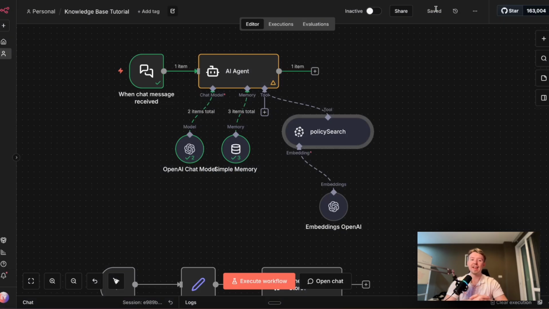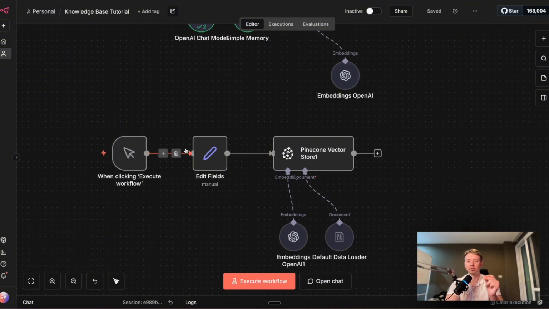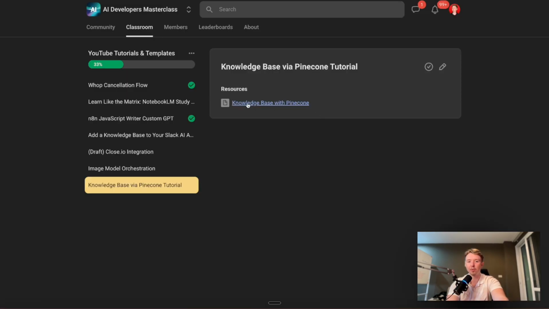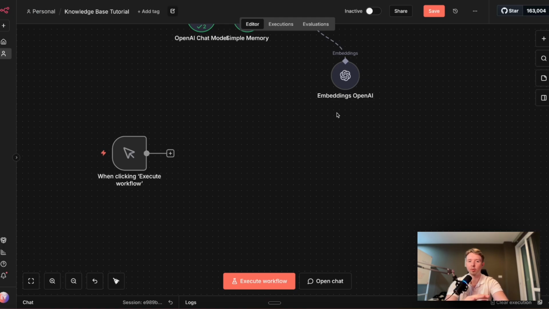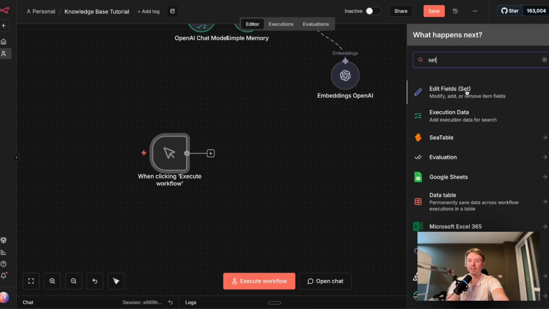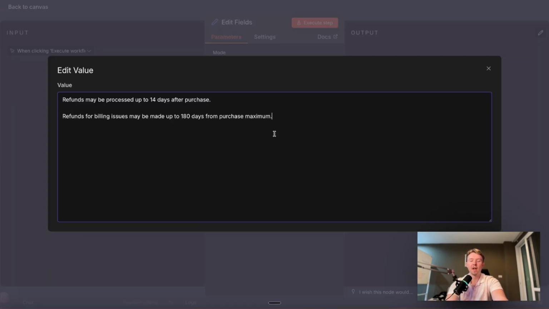Now at this moment, the AI agent is connected to Pinecone, but it's missing one key piece, which is the knowledge. So what we're going to do is use this workflow to actually add documents to the knowledge base. I'll delete everything so we can start from scratch, but you can also download this workflow to have everything set up and ready to go. So add a new manual trigger and then add a node after that with the set node. Here we're going to add some information. So I'm going to say policies, and I'll include 2 policies that I want to add to the knowledge base.